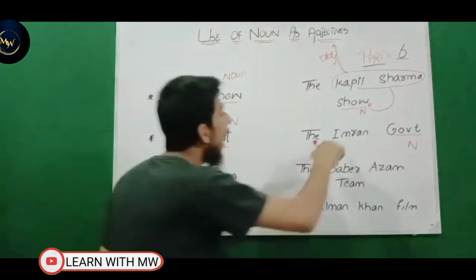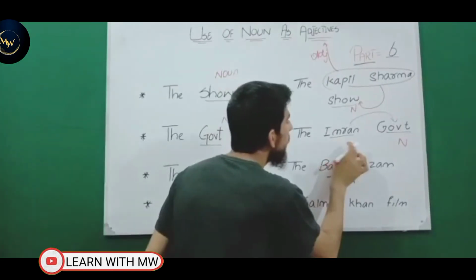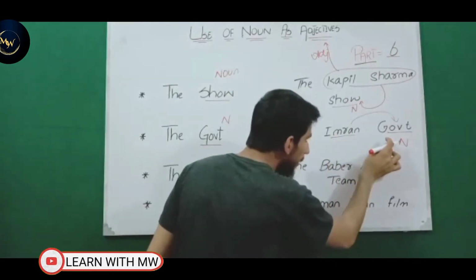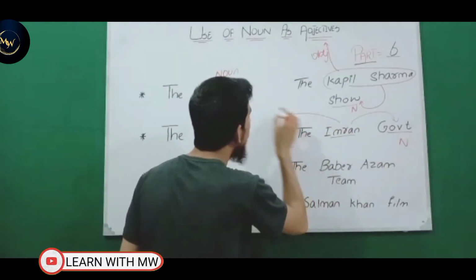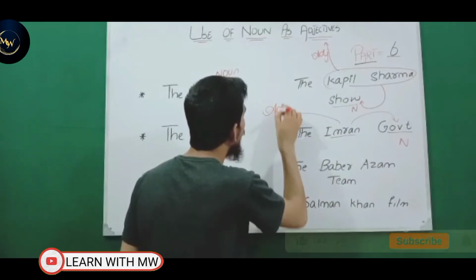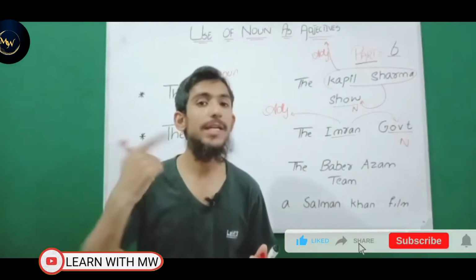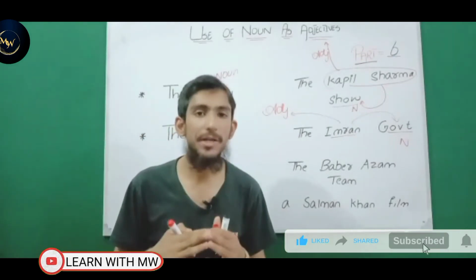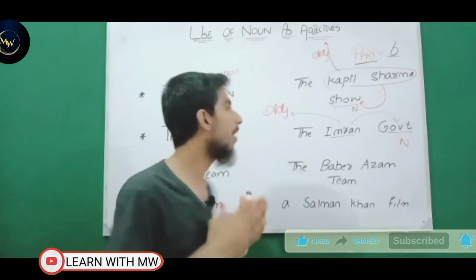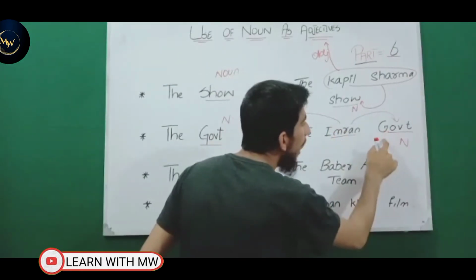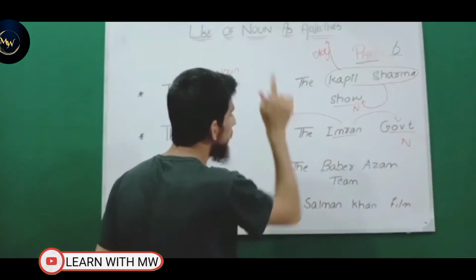So Imran is a noun, and Imran adds meaning to the noun government. So that's why Imran is behaving as an adjective, because we have learned that those words which add meaning to the noun in terms of quality or in terms of quantity are called adjectives in English grammar. So Imran is a noun, but it adds meaning to the noun government. That's why Imran is behaving as an adjective.